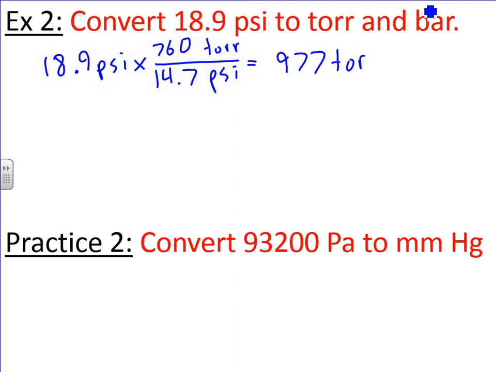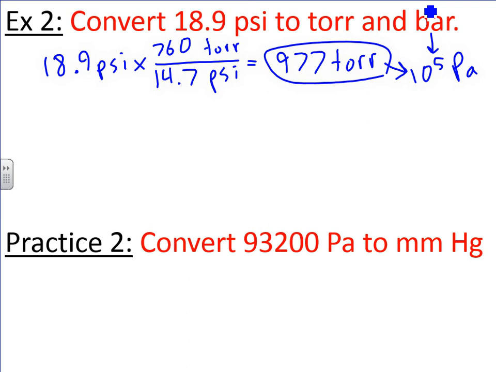Now if you want to convert this to bar, we actually have to first go to pascals and then to bar, because the relationship is that one bar is 10 to the 5th pascals. And we have the relationship from torr to pascals. What I'm trying to say is, if you take a look at the conversion factors, you don't have a conversion factor directly from torr to bar. You have to go through pascals. So we can do this.